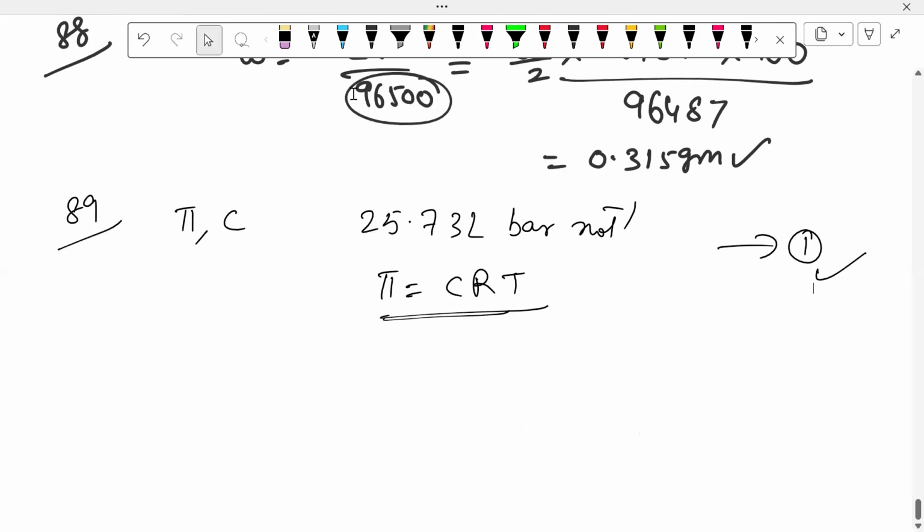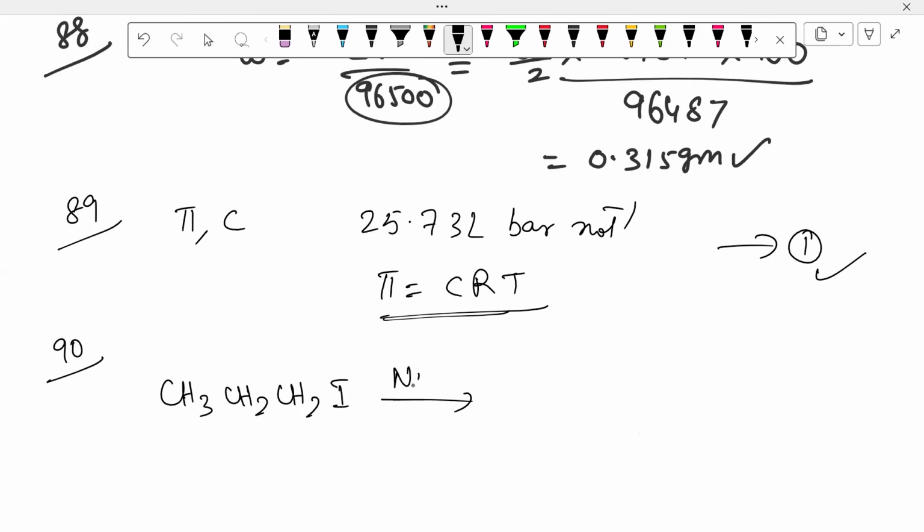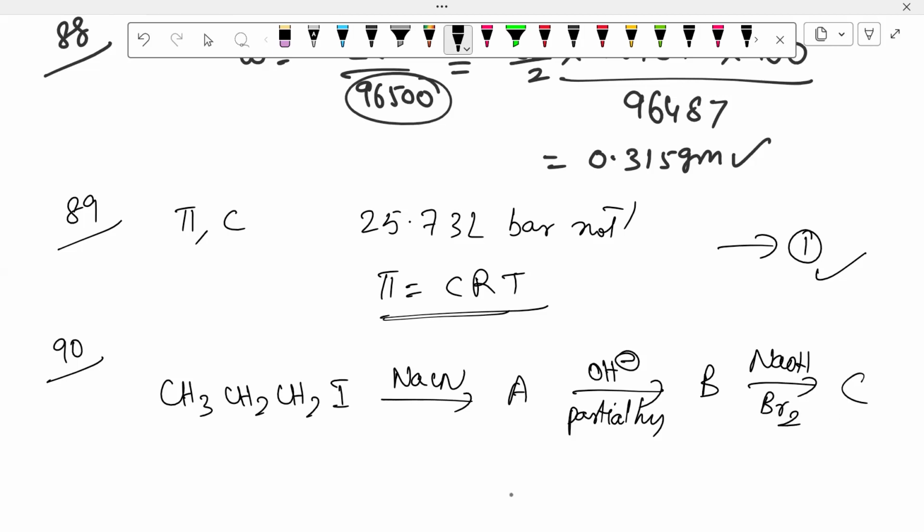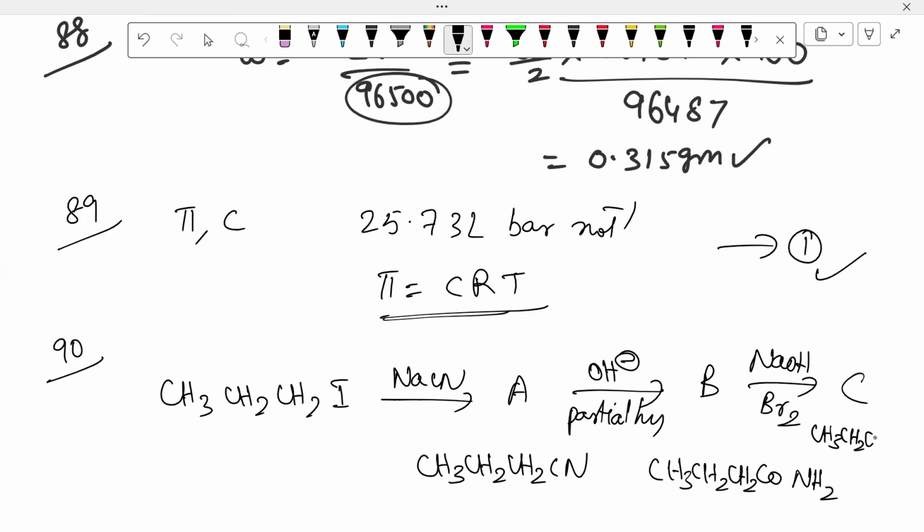Next, we will go for the 90th question. What they gave: CH3CH2CH2I. It on reaction with NaCN gives A. It on reaction with OH minus on partial hydrolysis gives B. It on reaction with NaOH plus Br2 gives C. First, this is substitution: CH3CH2CH2CN. This is partial hydrolysis: CH3CH2CH2CONH2. This is the one: CH3CH2CH2NH2, propyl amine. The answer is propyl amine.